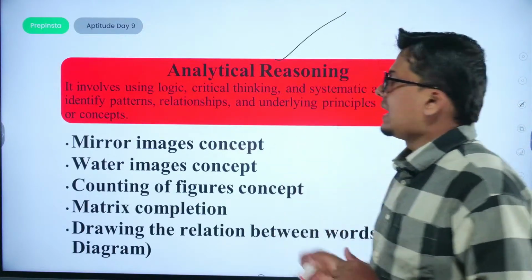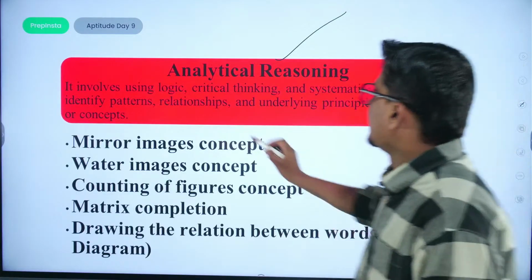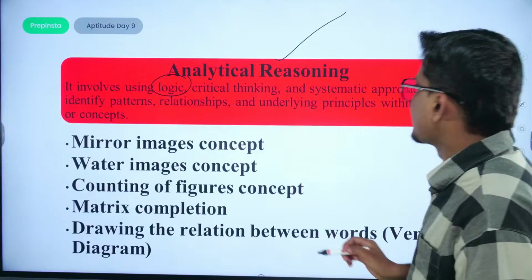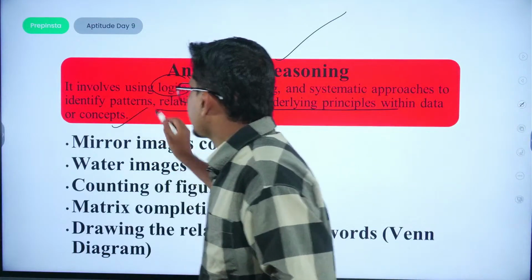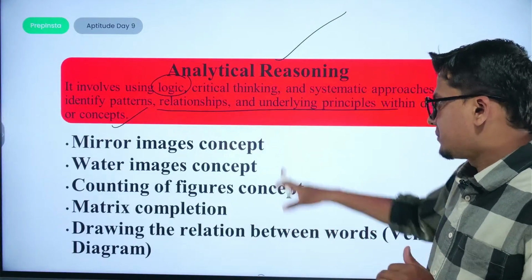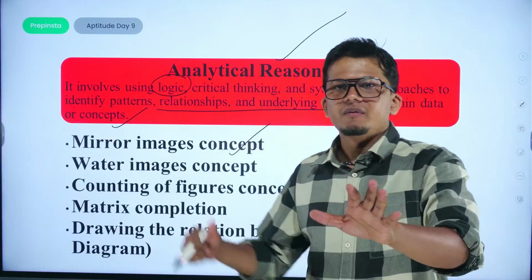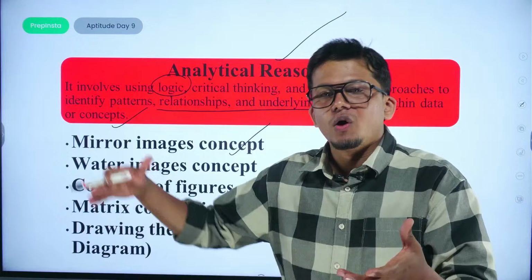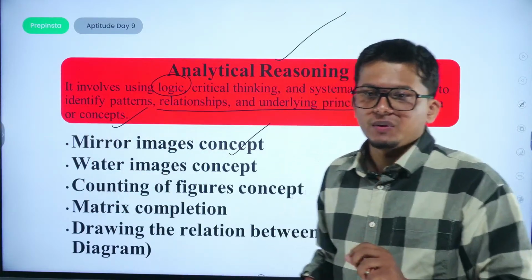Then comes analytical thinking. It uses logic, critical thinking and systematic approaches to identify patterns, relationships and underlying principles within data or a particular concept. So there would be 6 varieties of question that are coming in this particular chapter. First would be mirror based question. Okay, so here we will be given a particular diagram and we would be asked to determine, from the other options, what would be the mirror image of that particular figure.